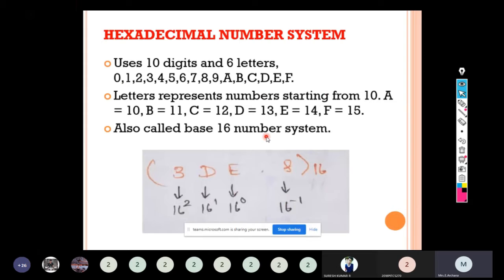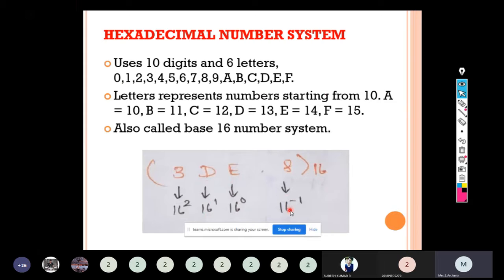So 3 into 16 power 2 plus D into, what is the value of D? 13. So 13 into 16 power 1 plus, what is the value of E? 14. 14 into 16 power 0 plus 8 into 16 power minus 1.